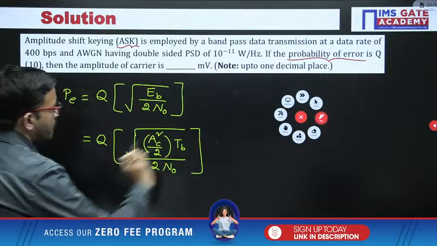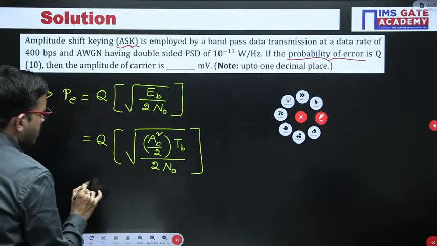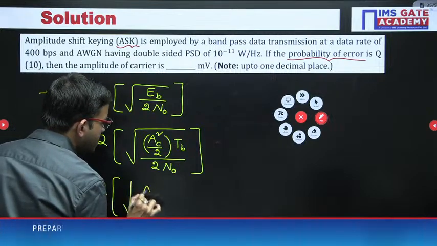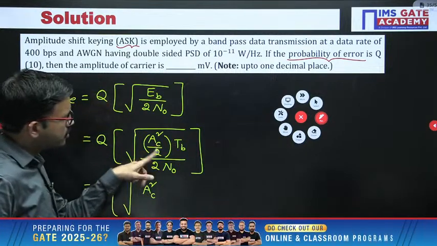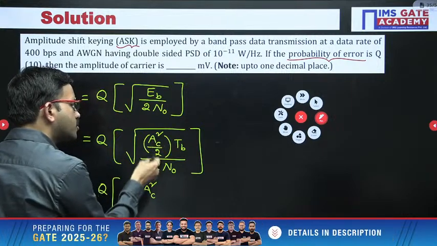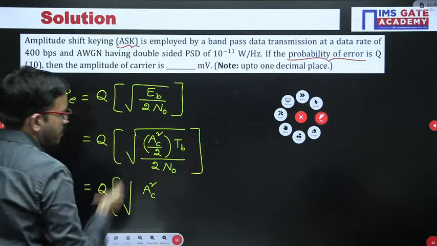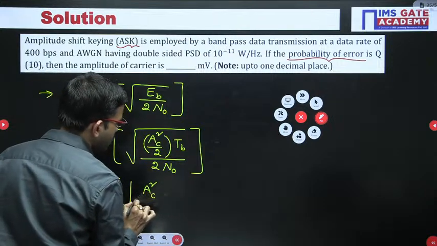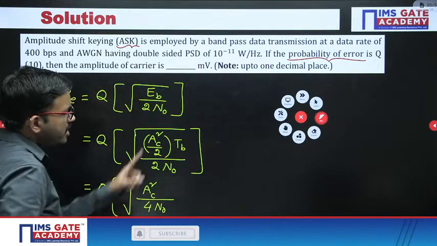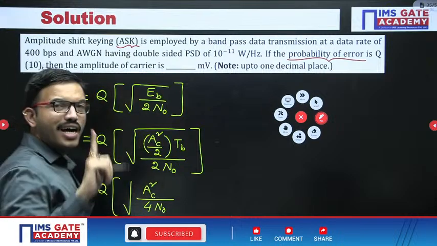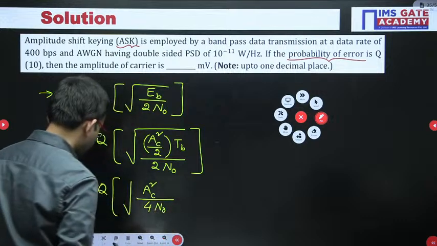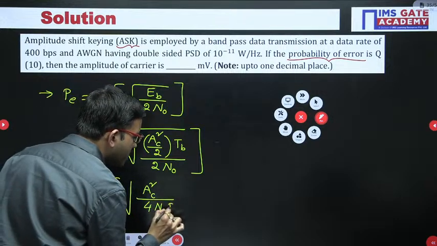Now, from here we can rearrange further. Q of square root of AC square. Here you should not make a silly mistake. These two are not getting cancelled. Here 2, both are in the denominator only. So you can multiply. So you are getting AC square divided by 4 N naught, and here TB you are having. Regarding RB we have mentioned 1 by TB, so that means TB we can write as 1 by RB, right? I hope all of you are getting the clarity.